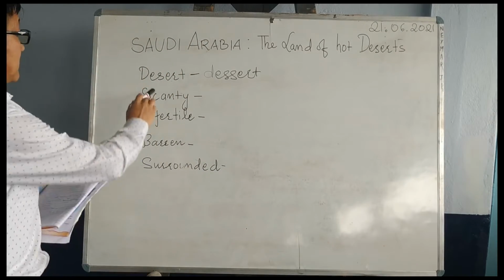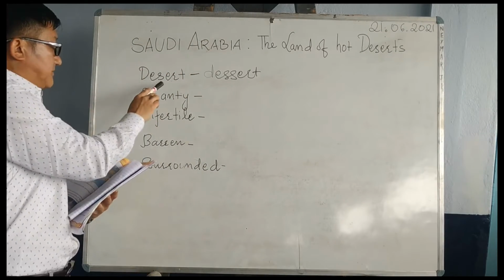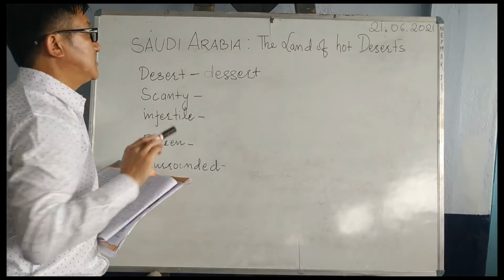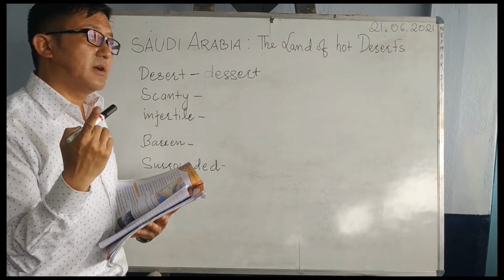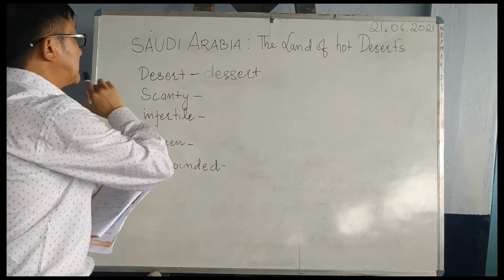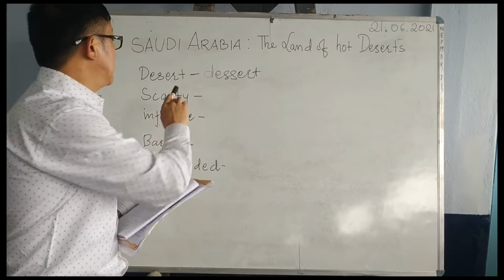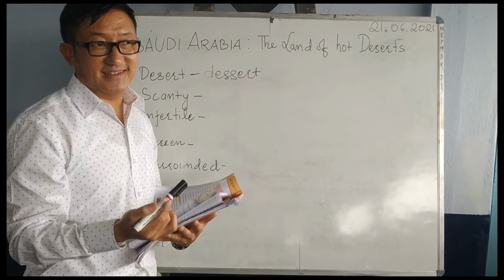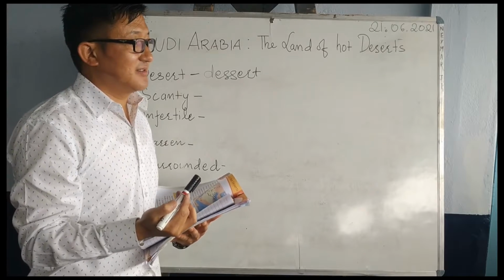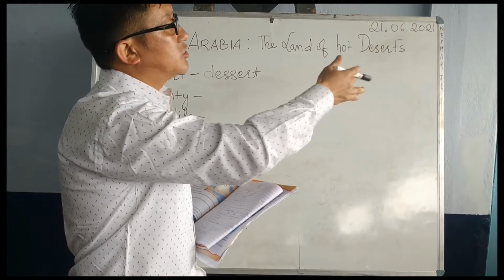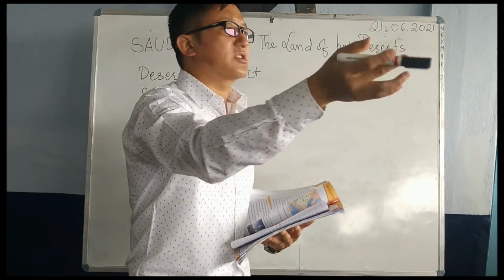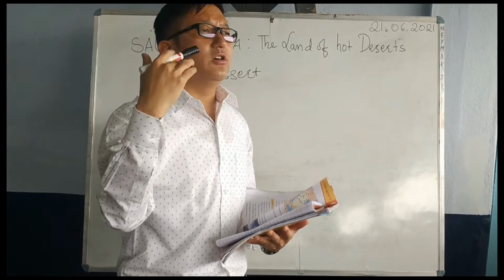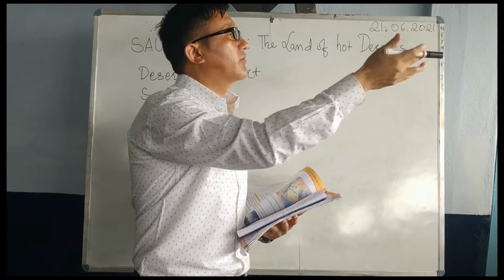Now, first, let us take the first word. Desert. Another word I have written here has almost the same pronunciation. This is desert. Desert is a place. Like here, there are a lot of plants, trees, lots of birds, small animals, creatures, nice greenery, and a lot of rain.